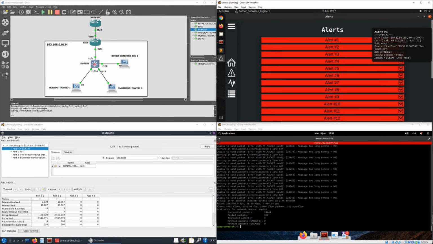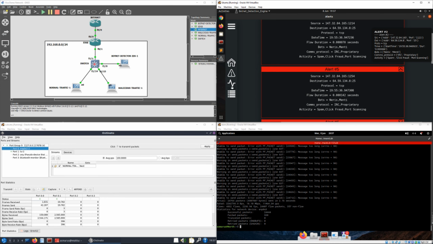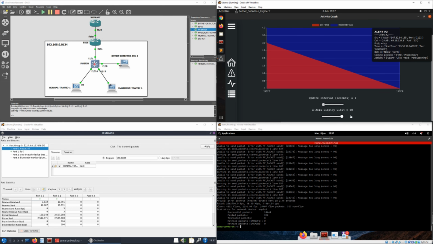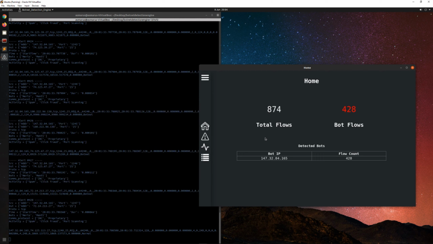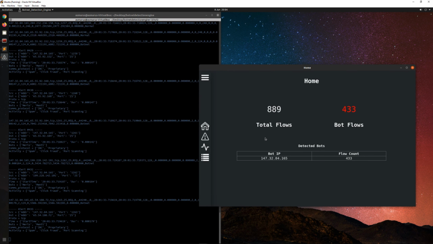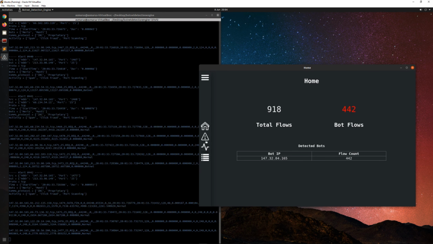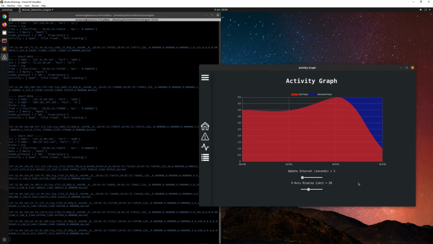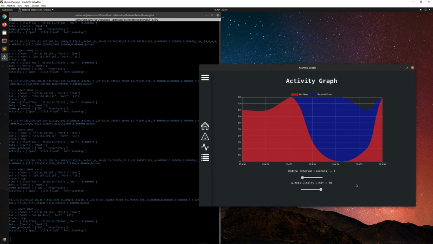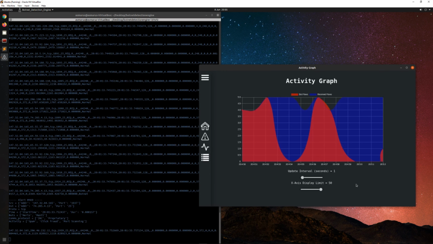The alerts are being generated on the alerts page, and the activity graph as well should show this bot activity over time as it's being collected by the detector. So this is showing the activity with malicious traffic being injected onto that network, and we can see that the bot flows are being incremented as the alerts are being raised. You can also see the activity graph showing that bot behavior. There we go. We can set that x-axis display limit to 50, so we can see more data samples being displayed.